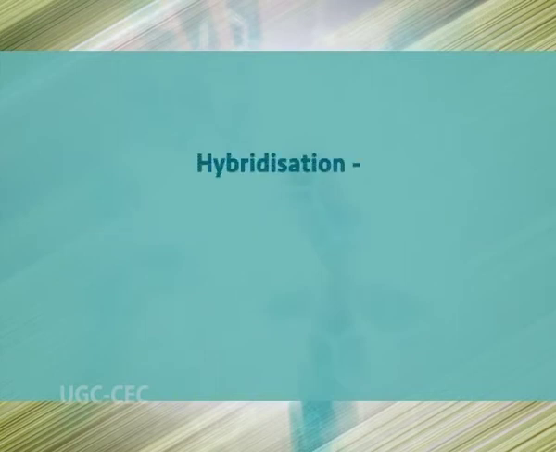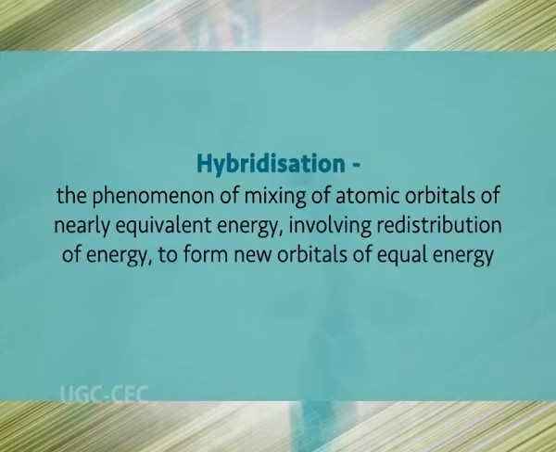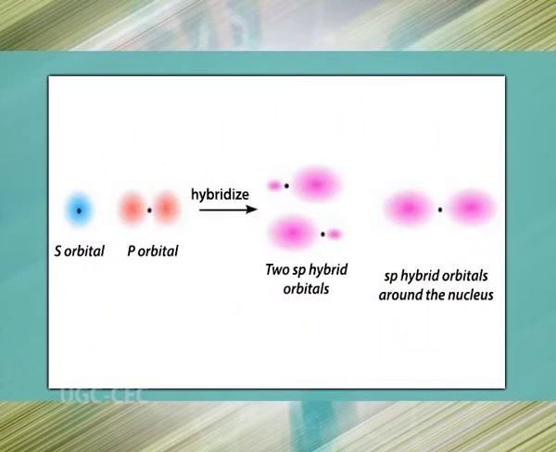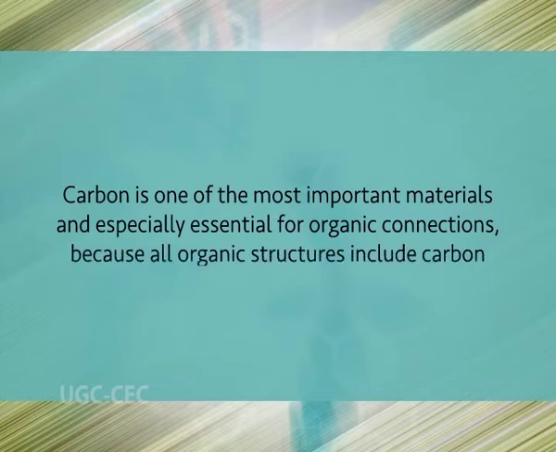Hybridization may be defined as a phenomenon of mixing of atomic orbitals of nearly equivalent energy involving redistribution of energy to form new orbitals of equal energy known as hybrid orbitals. The number of hybrid orbitals is equal to the number of orbitals hybridized. The properties of hybrid orbitals are in between the properties of orbitals which are hybridized. Carbon is one of the most important elements and especially essential for organic compounds because all organic structures include carbon.